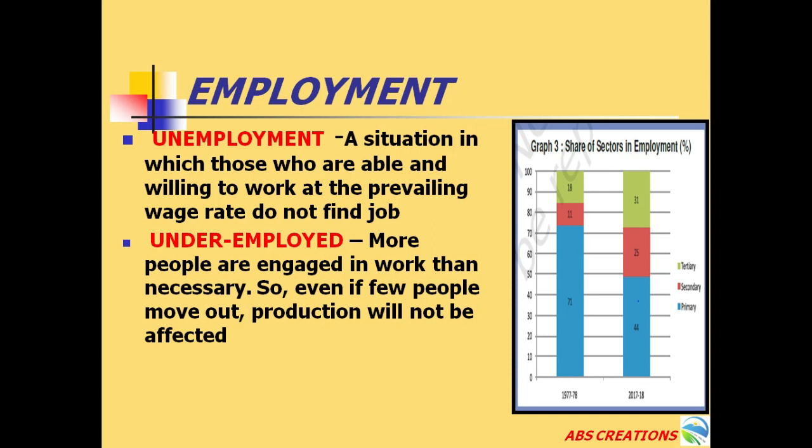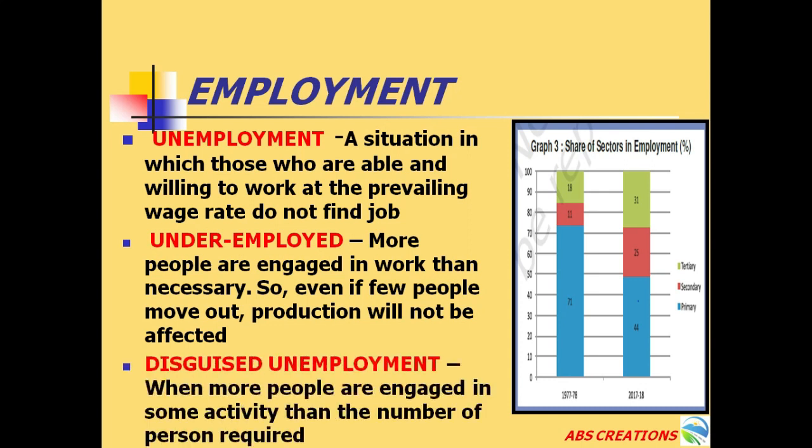When more people are engaged in the primary sector, but at a certain period of time, if they were removed, the production would not be affected, those people come under the category of underemployed. So this is disguised unemployment. This case takes place particularly in the agriculture sector, when more people are engaged in some activity than the number of persons required. Those people come under the category of disguised unemployment.